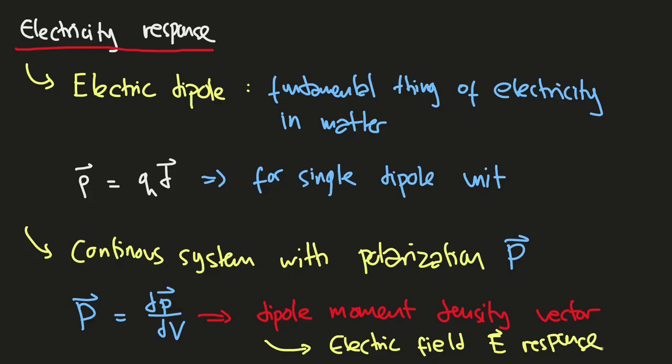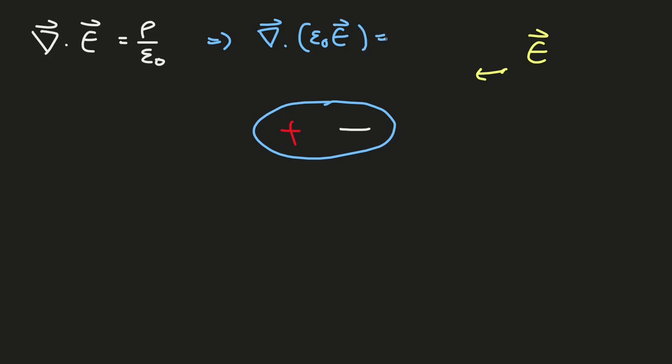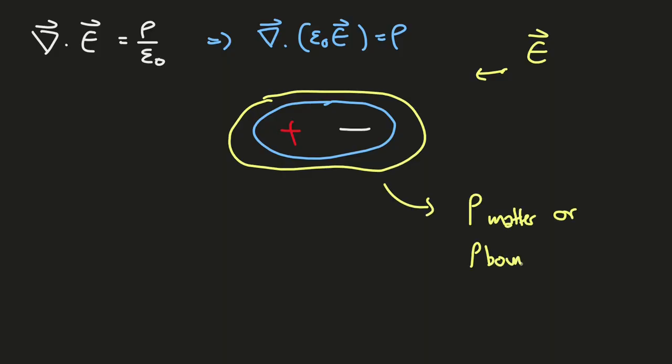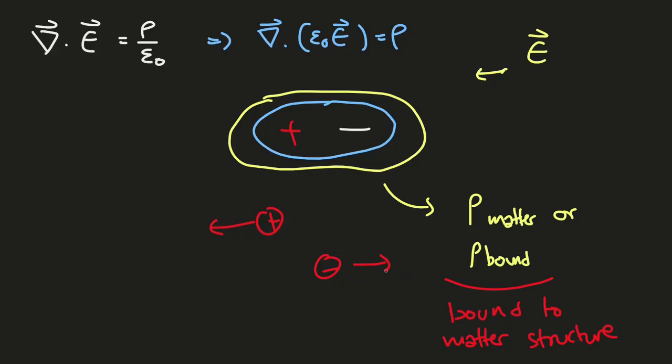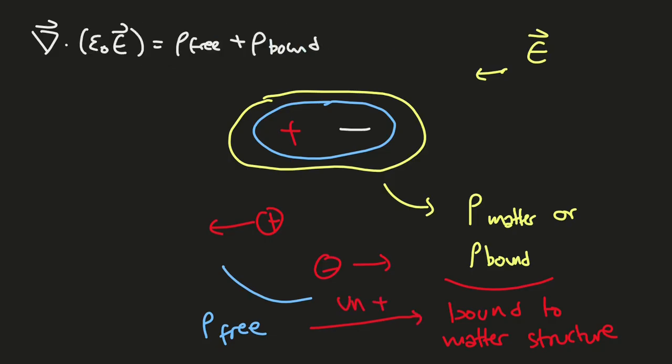Here, we return to the unit electric dipole just like this, with the electric field generated over the whole space, so by Gauss' law for electric field, we can modify this equation as this. So the dipole that is created in response to the external electric field can behave as rho bound, where bound means bound to the matter structure. The other one here is free charge that responds to the electric field, as we know it as charge. So here it relates to rho free, which is unbound to the matter structure.